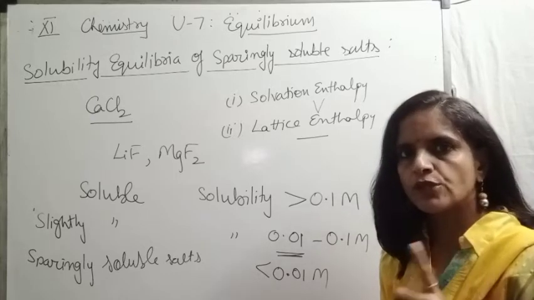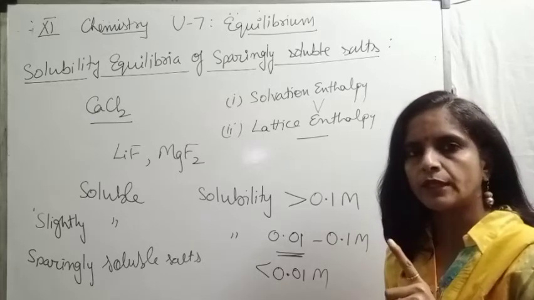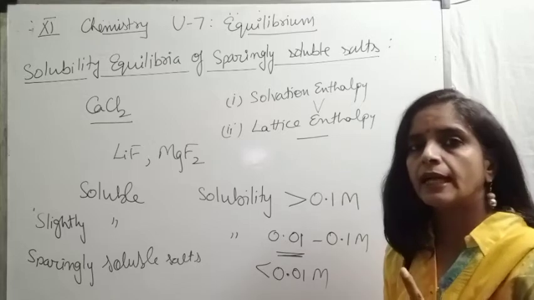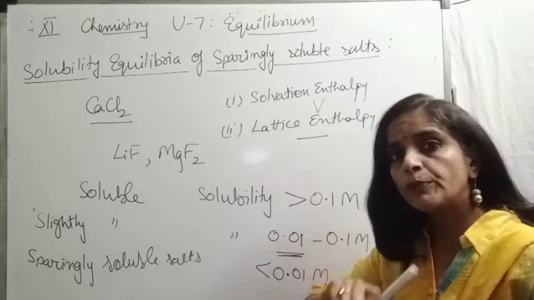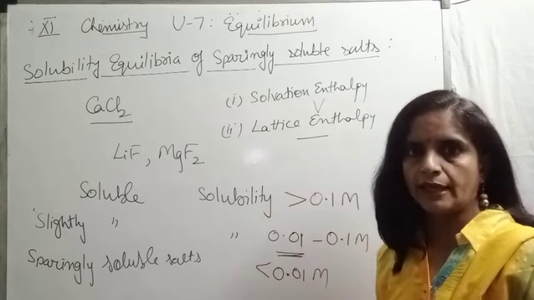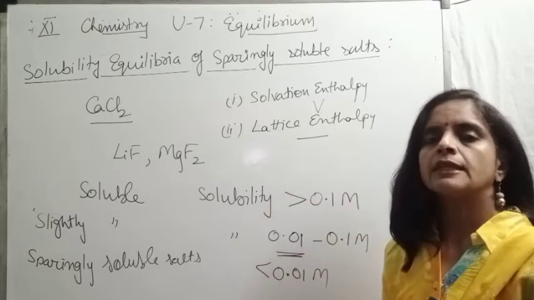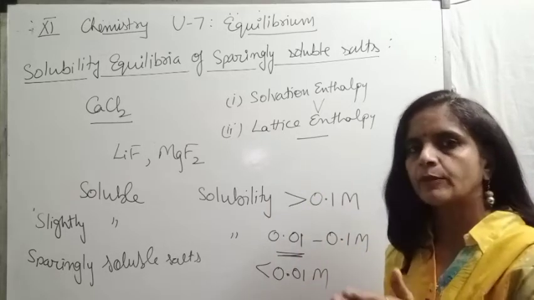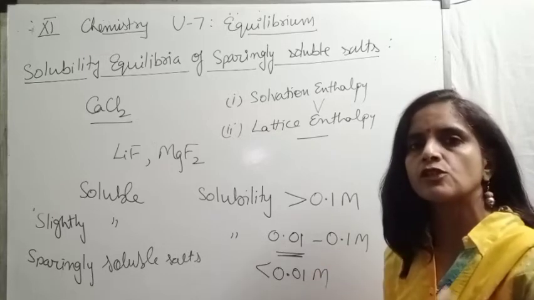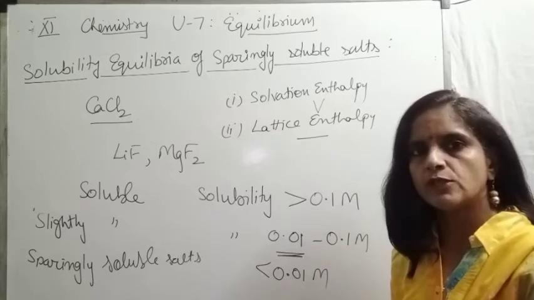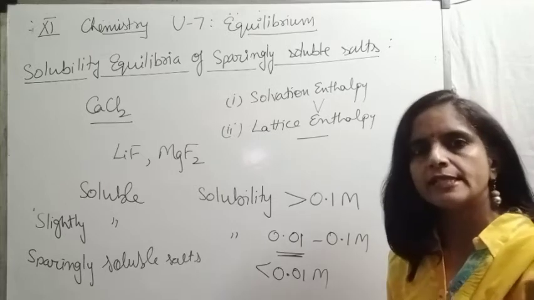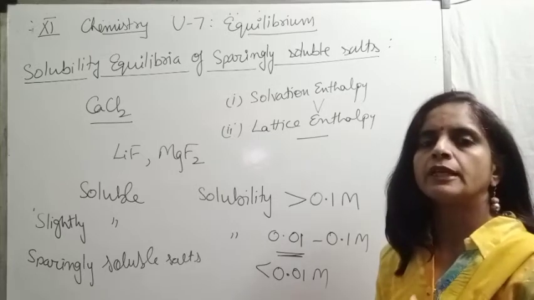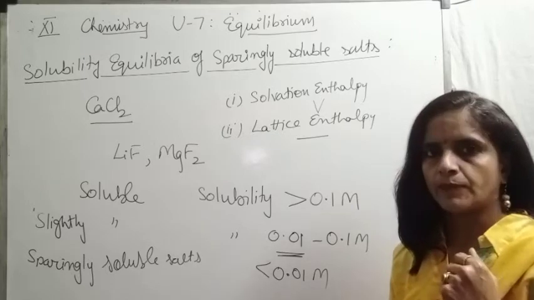So, for dissolution of an ionic solid in water, it's important that its solvation enthalpy should be greater than lattice enthalpy, so that the constituent ions can be broken easily and it gets dissolved in the given solvent or water. I think now it's clear how we decide the solubility of a given salt in water.